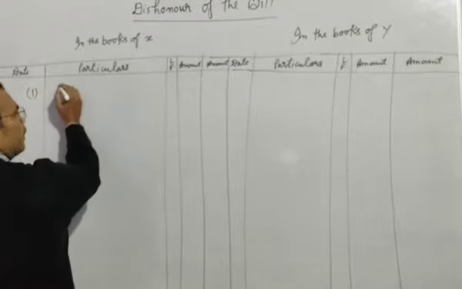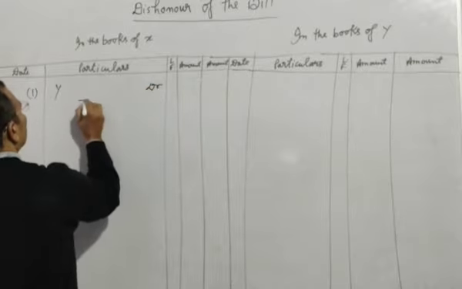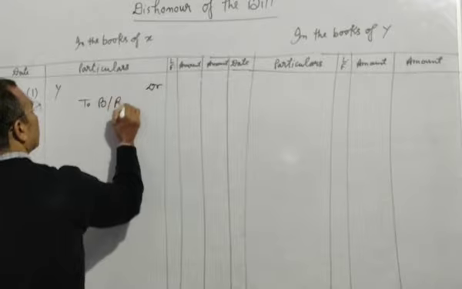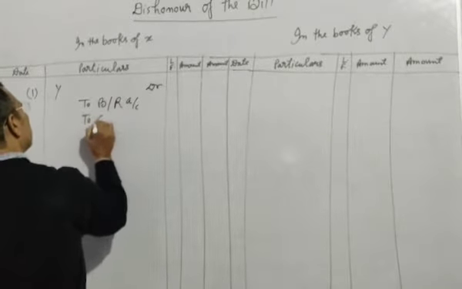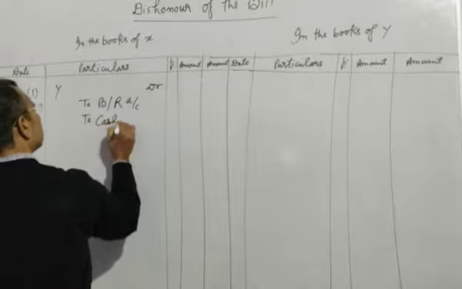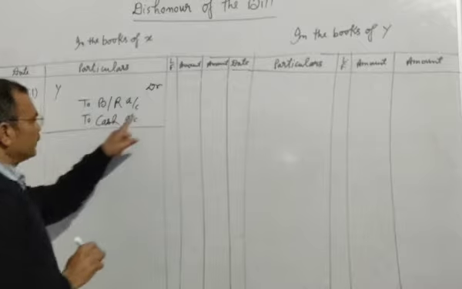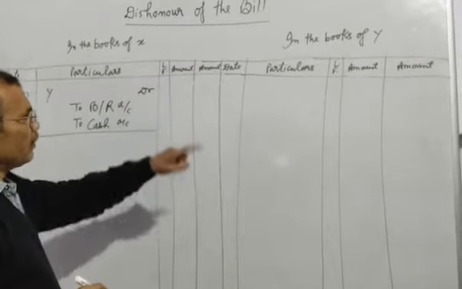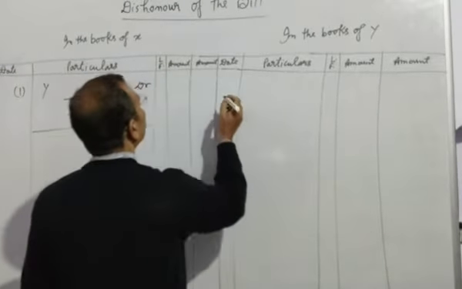You will see here, by debit to drawee's account, to cash account. This will be the first condition. And what will be the entry on the maturity date in the books of Y, meaning the drawee?